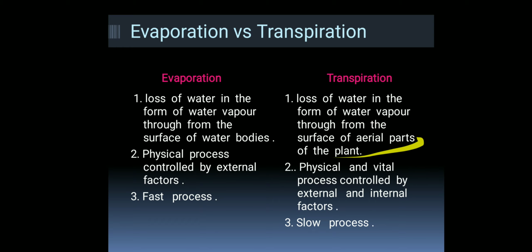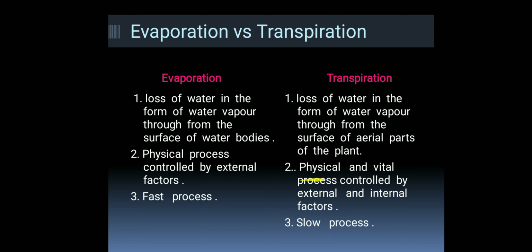of the plant. Evaporation is a physical process which is controlled only by external factors like temperature, humidity, atmospheric pressure and others, whereas transpiration is a physical as well as a vital process, which means it helps a plant or animal to survive.